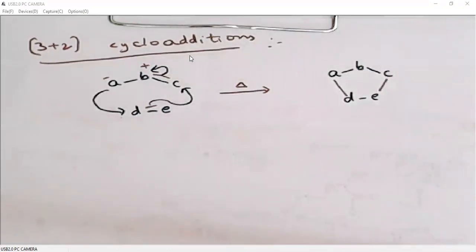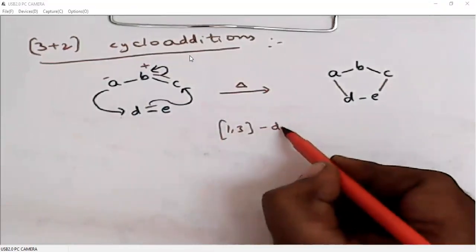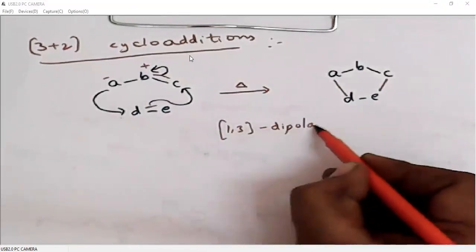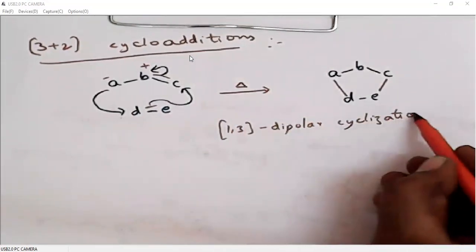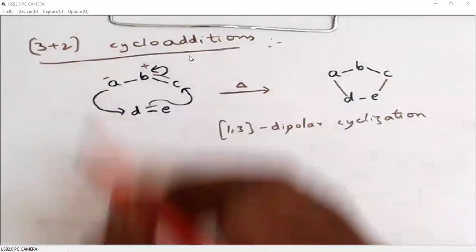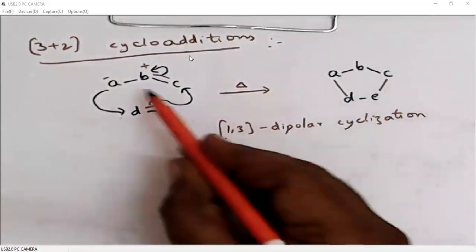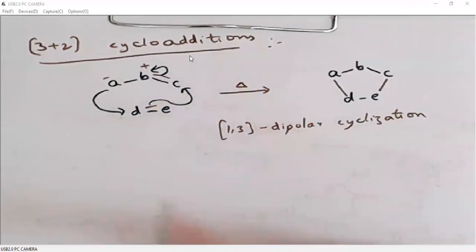Though these are also called as 1,3 dipolar cyclizations, they are very much known as 3+2 cycloadditions because the two reacting systems are, one is a 3-atom system, another one is a 2-atom system.